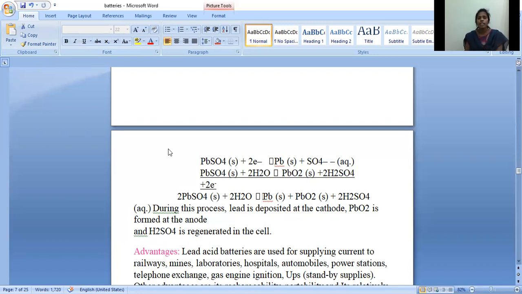So that is lead acid battery or acid storage battery. Maybe you are understanding why we are calling lead acid battery as acid storage battery, because acid is stored in the recharging process. So it is called the acid storage battery.